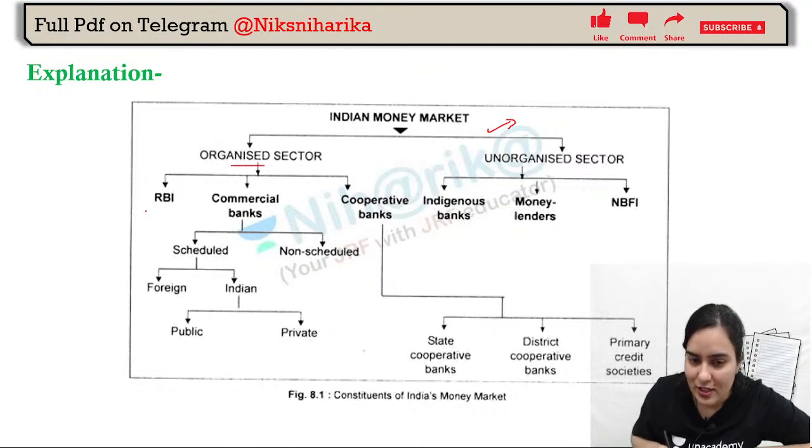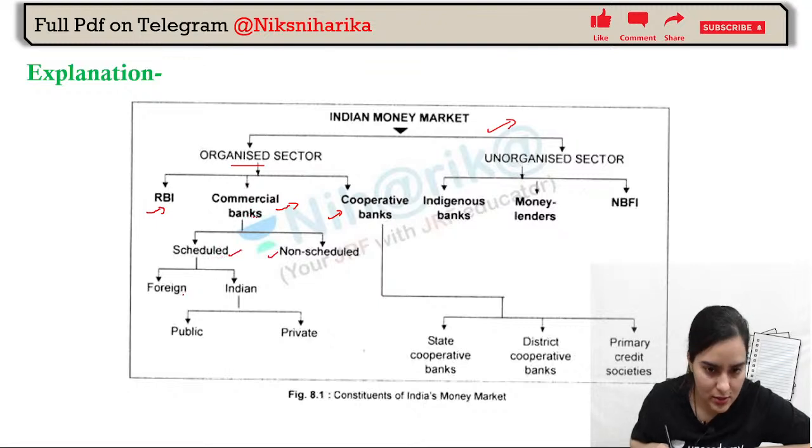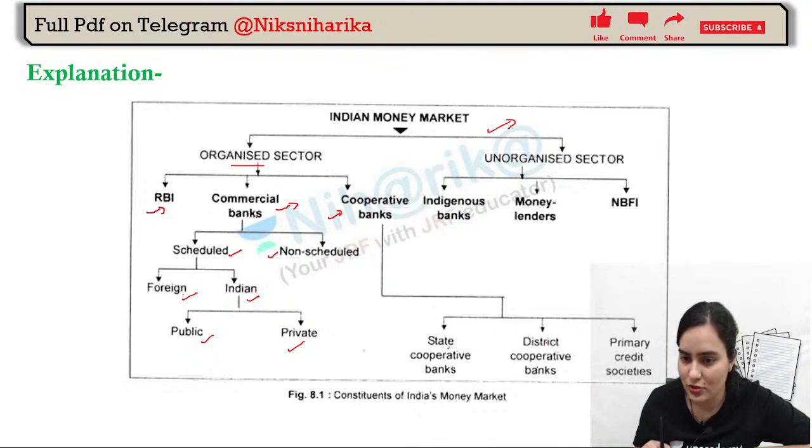In the organized sector, we have RBI, commercial banks and cooperative banks, as we have discussed in the beginning of the class. Commercial banks: scheduled, non-scheduled. Scheduled banks: foreign banks, Indian banks, public, private. All examples I will be giving in the banking class as well. Cooperative banks: you have seen state cooperative banks, district cooperative banks, primary credit societies.